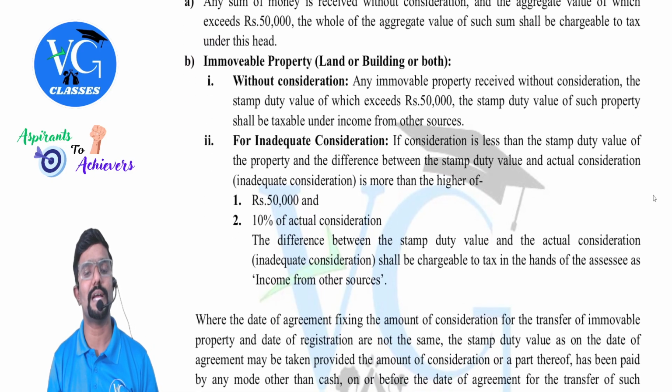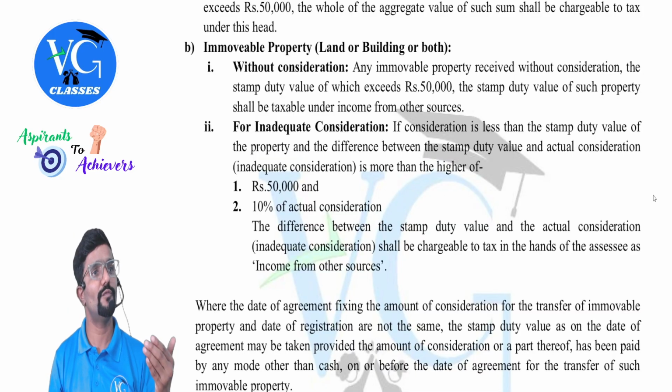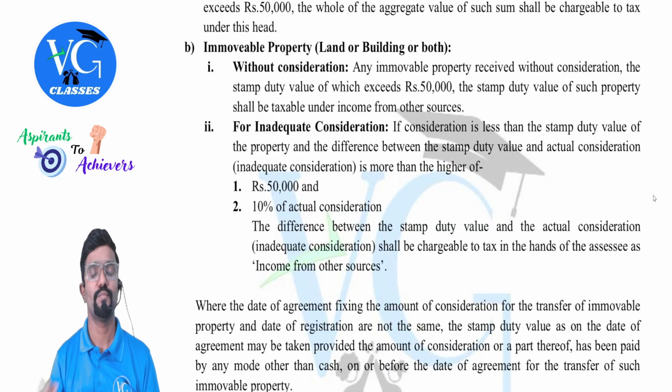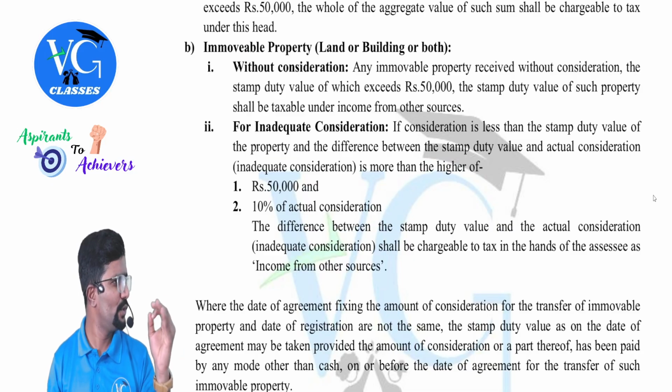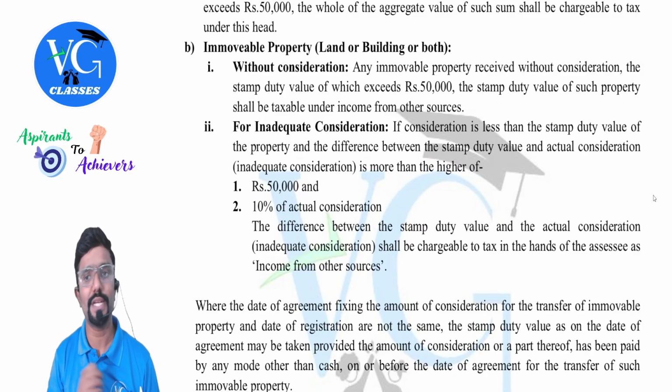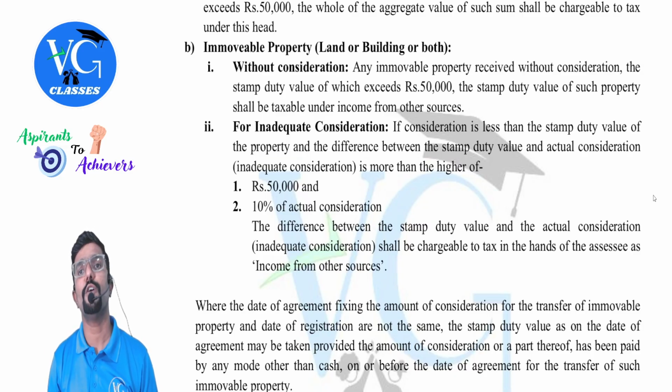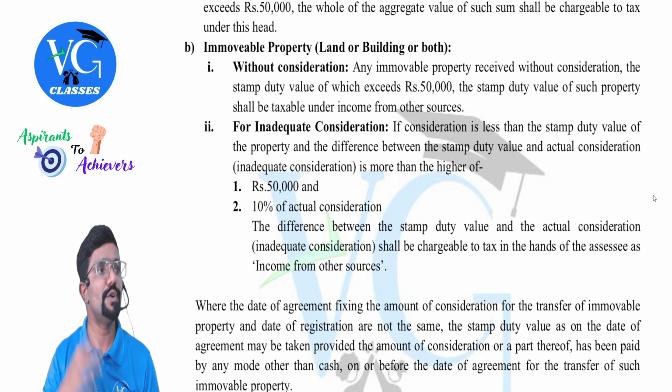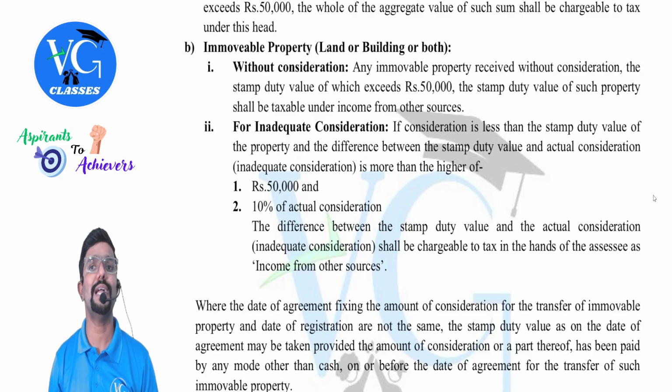Next, immovable property. Immovable property includes what, guys? Land, building, or both. For the purchase, if it is taken or received without consideration means what? Pure gift. Any immovable property received without consideration, the stamp duty value of which exceeds 50,000, then what will be taxable, guys? The stamp duty value will be taxable in the hands of receiver.